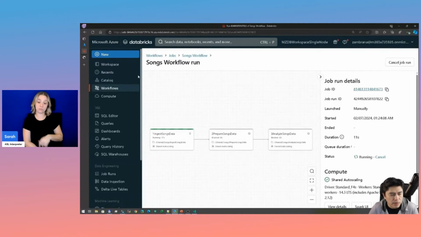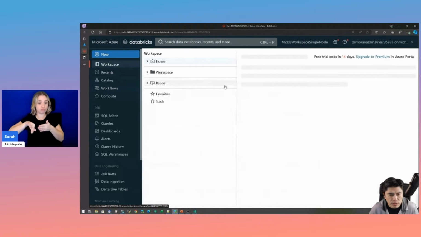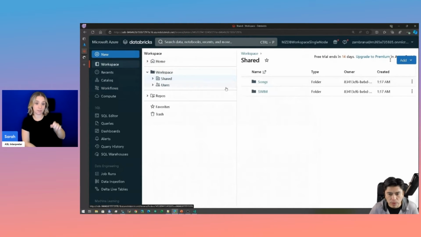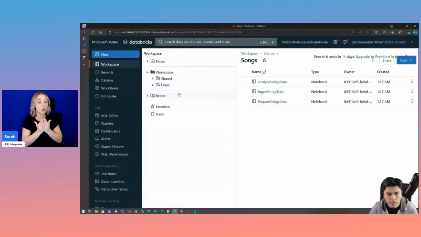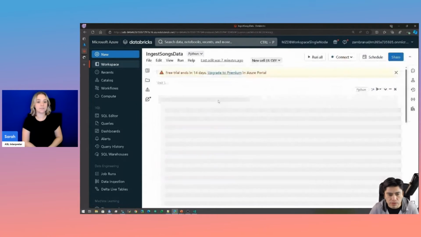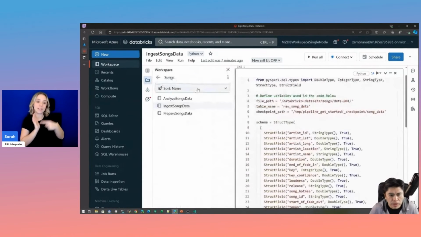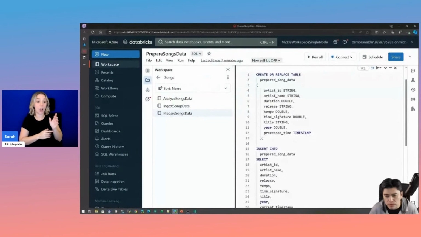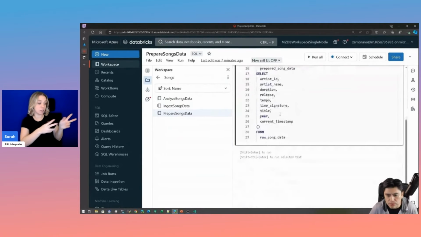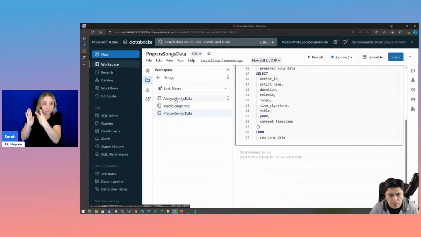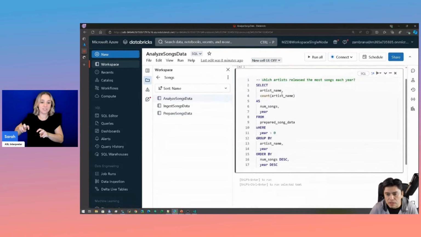While this is running, we can also go to the workspace. Here we deploy all the notebooks, as you can see, in folders, organized. Right now it is doing the ingestion. As you can see here, it's just getting one of the sample data sets that Databricks has, in this case, songs. Then it's gonna prepare the data. So once it is ingested, it's gonna create some tables. And once it's finished doing that, it's gonna analyze, right? In this case, it's gonna get which artists release the most songs each year.